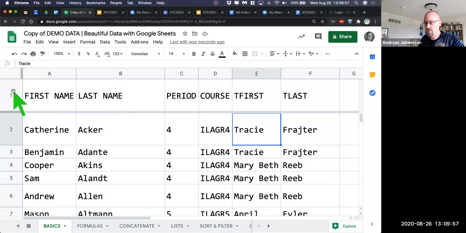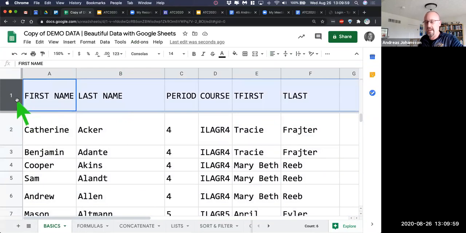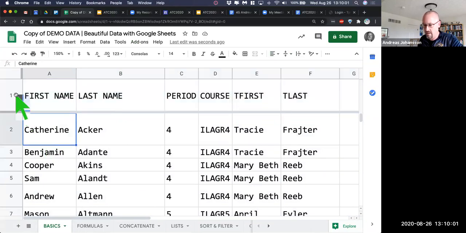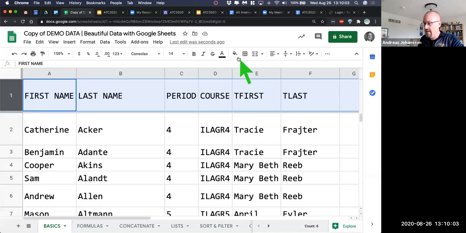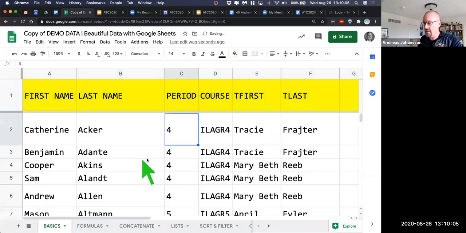The other thing I like to do is just to be real clear, like what is the header row? So I just click on the number 1 there. That selects the whole header row. And then I might fill it with like an easy to see color. And then I know that that's the header row. Bing, bang, boom. So far, so good.